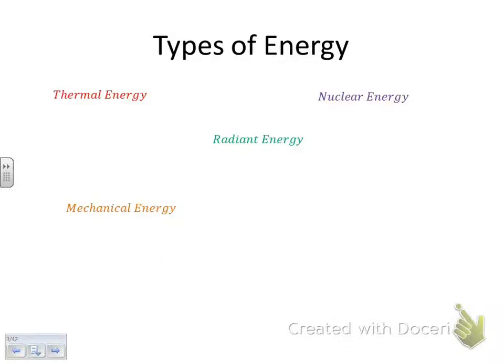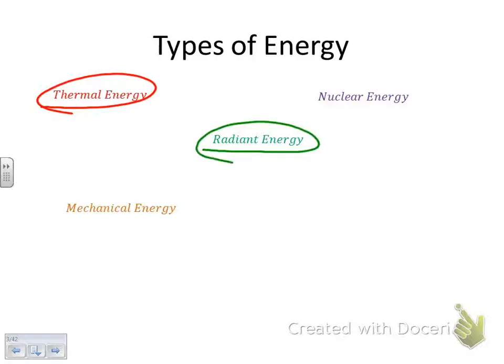Alright, so the many types of thermal, we talked briefly about thermal energy. We're going to talk about radiant energy, and we're going to mention nuclear energy. But that all comes pretty much later on. Our main focus for this chapter is mechanical energy. Especially for the AP classes, this is mechanics. This is the main thing we need to concentrate on.